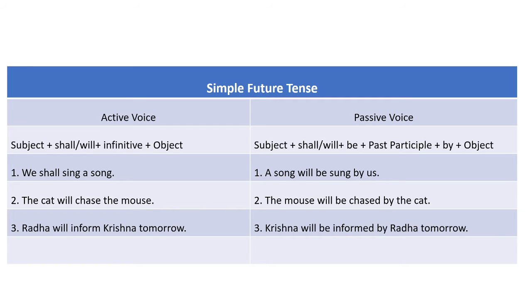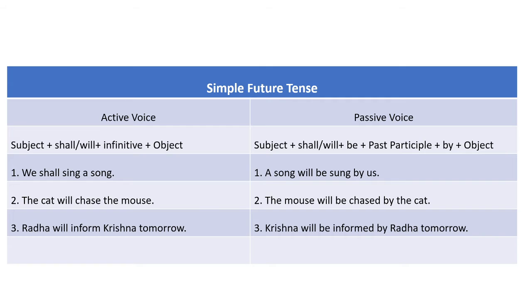We know that every sentence in English begins with a capital letter. So here automatically a will become capital determiner A. So let us begin our answer with an object, that is A song. After that we have to use helping verb, that is will.